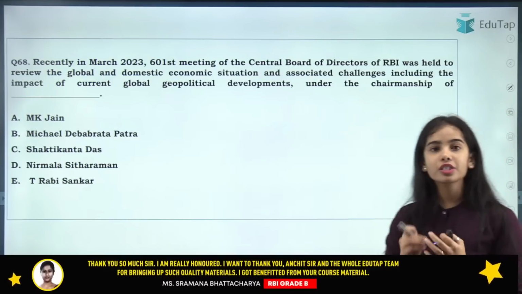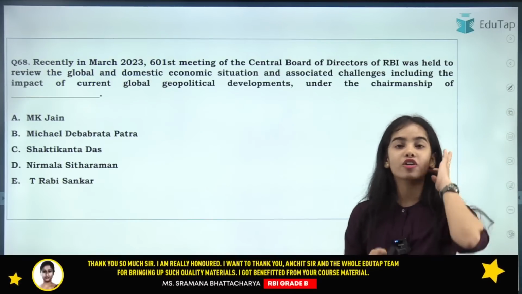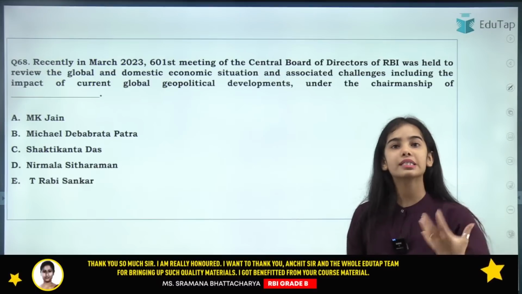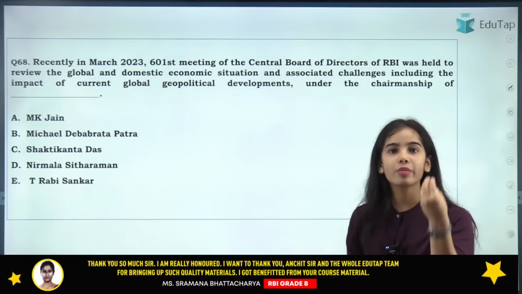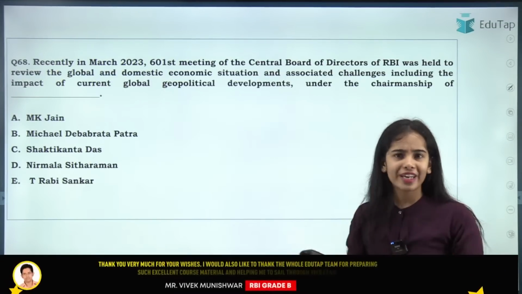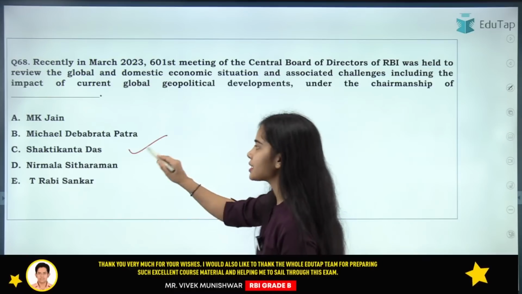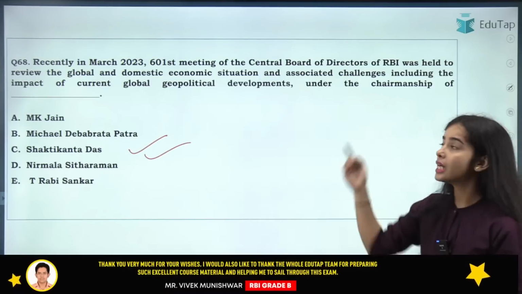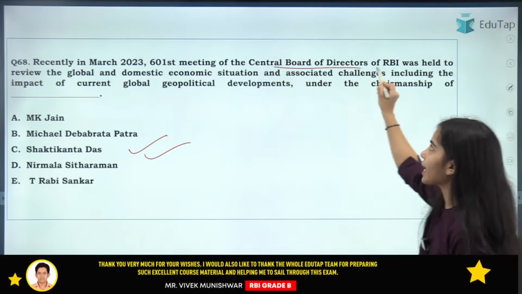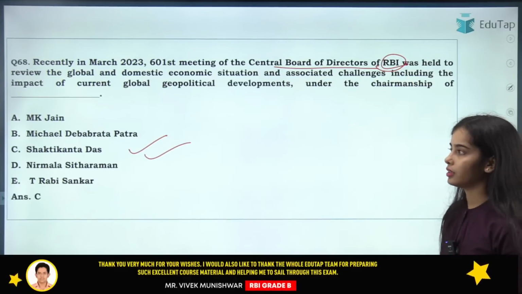The 601st meeting of the Central Board of Directors of the Reserve Bank of India happened. Now, who is the chairman of the Central Board of Directors meeting? So, very easy to answer. It is Shaktikanta Das, the Governor of the Reserve Bank of India, who chairs the Central Board of Directors meeting of the Reserve Bank of India.